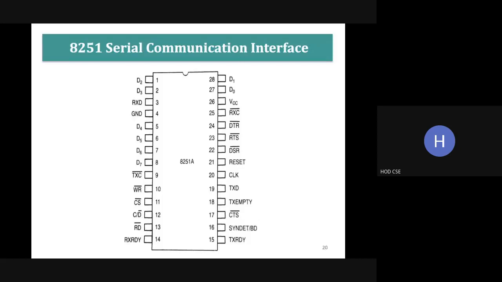Let me put the questions now. So what is CS? Deepak.